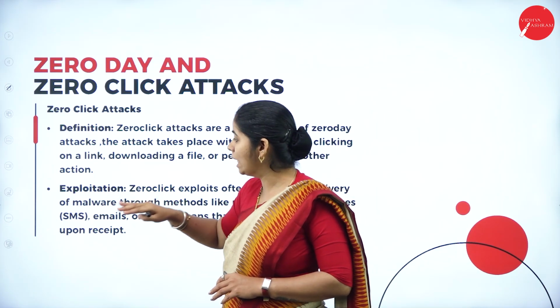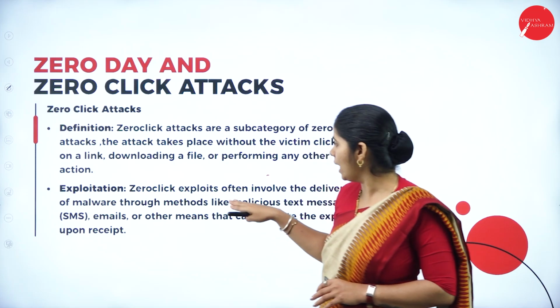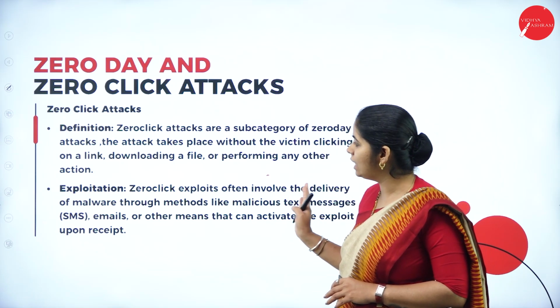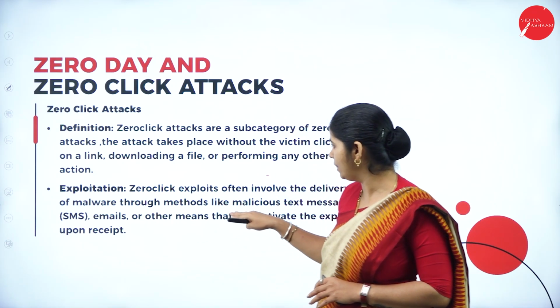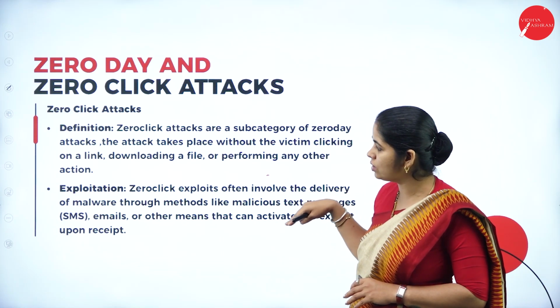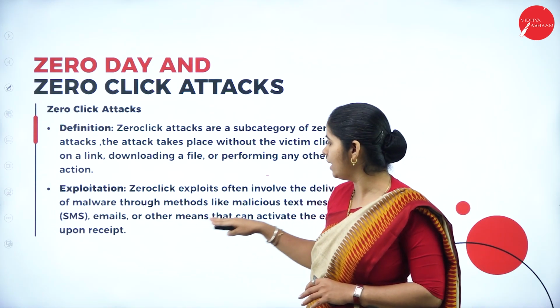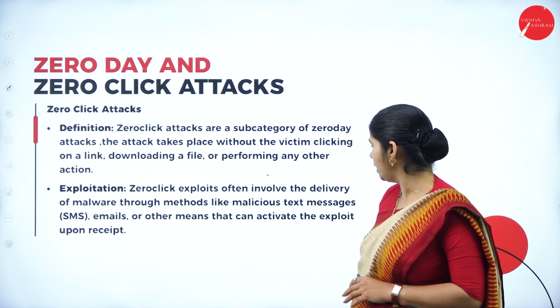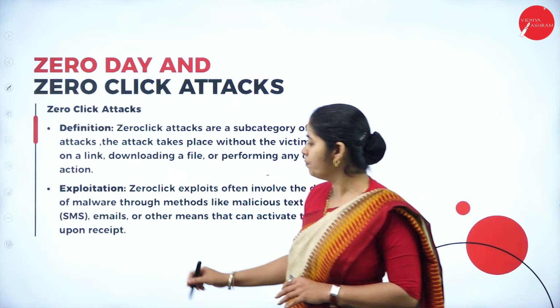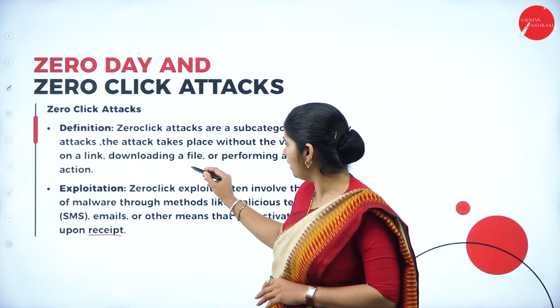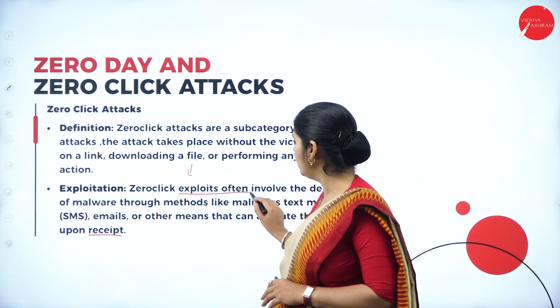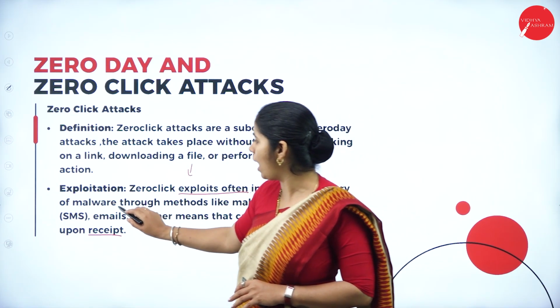What does it exploit? Zero click exploits often involve the delivery of malware through methods like malicious text messages such as SMS, emails, and other means that can activate the exploit upon receipt. So it starts downloading malicious software or malware.